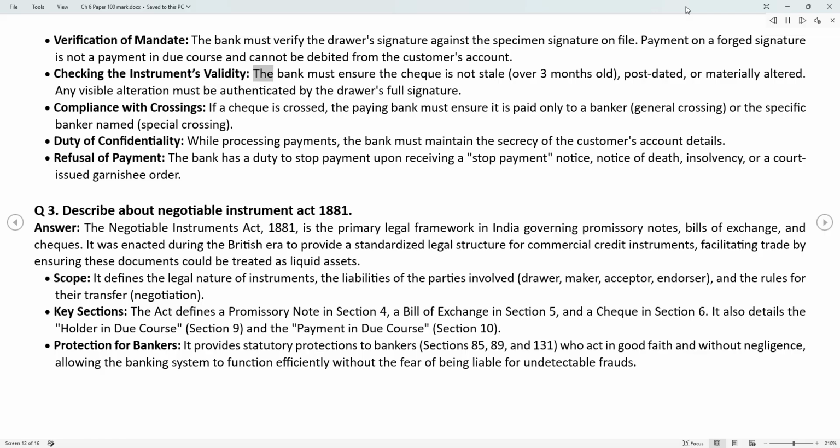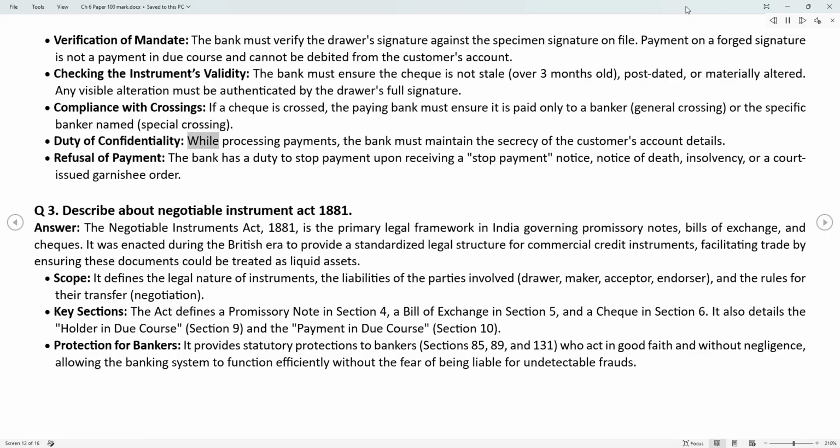Checking the instrument's validity. The bank must ensure the check is not stale, over 3 months old, post-dated, or materially altered. Any visible alteration must be authenticated by the drawer's full signature. Compliance with crossings. If a check is crossed, the paying bank must ensure it is paid only to a banker, general crossing, or the specific banker named, special crossing.